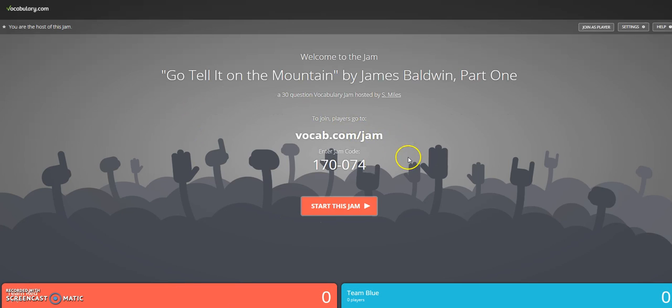So anyone who wants to start this jam can go to vocab.com/jam and then enter the jam code. You would use your cell phones to do this, to play this in class. And it's a wonderful game to play, and you can see Team Red and Team Blue fight against each other in their particular teams.